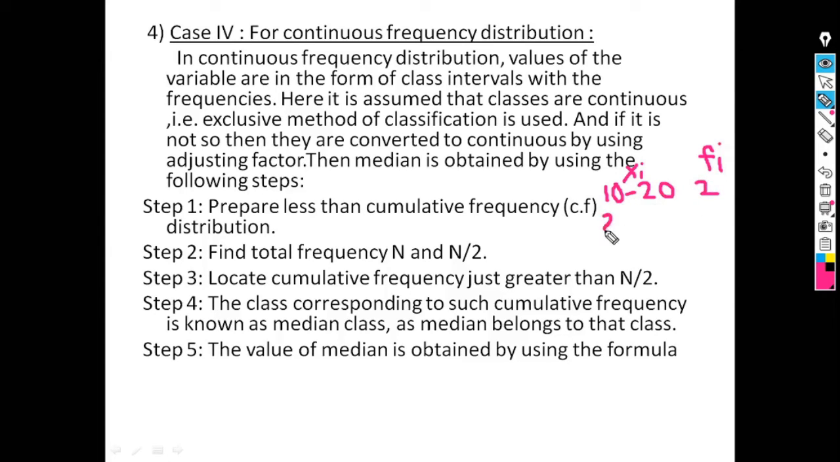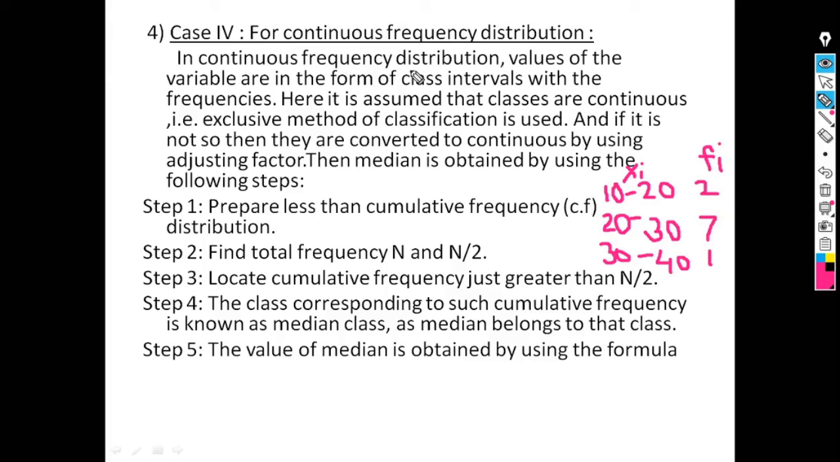Suppose the next class interval is 20 to 30, and its frequency is 7. Next class interval is 30 to 40, and its frequency, suppose, is 1. So this type of data is known as continuous frequency distribution, class interval along with frequency. Now we will see calculation of median for continuous frequency distribution.